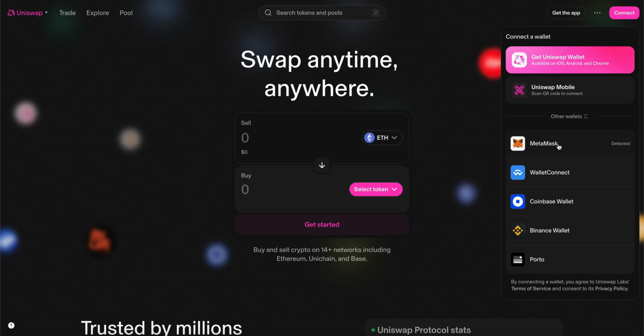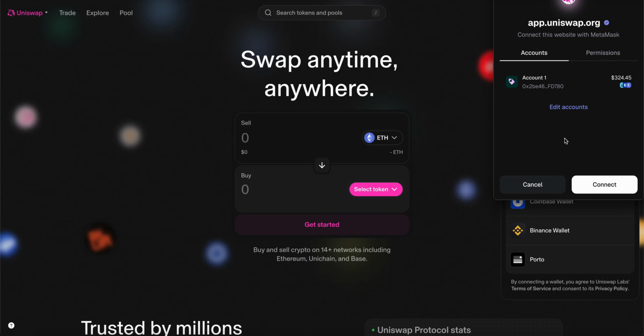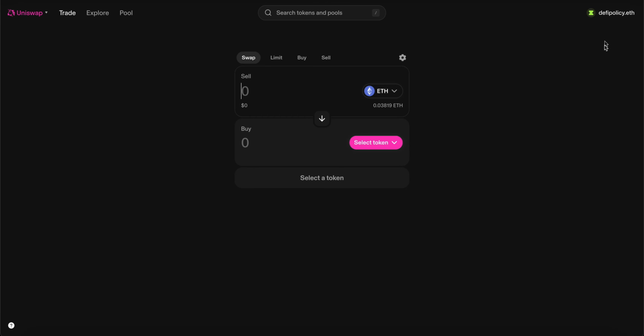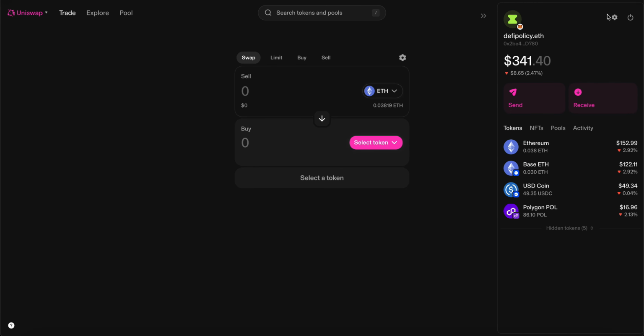When I clicked the MetaMask option, I sent an authorization request from Uniswap's front end to my MetaMask, and now my wallet is connected. Your wallet holds your password to access your assets on the blockchain. Your private key is the password to your wallet. Your public key acts similar to an email address, in that you can share it with others so they can send you assets directly on the blockchain. Here is my public key.